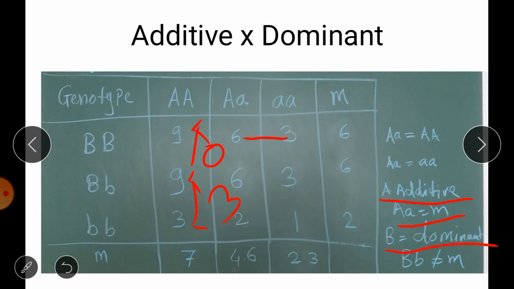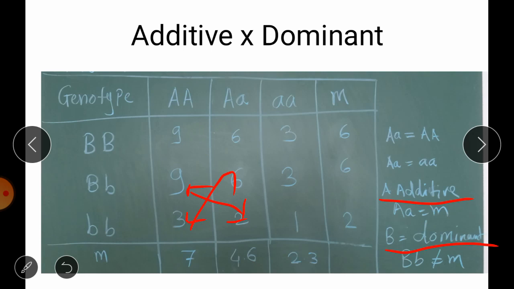So here we will see that B is working in a dominant one. So it is going to mask the expression of another allele. Okay, so B is in a dominant condition. Then we will check again another one. When we take a diagonal, we have to check whether there is interaction present between A and B. So for that purpose we are taking the diagonal values.